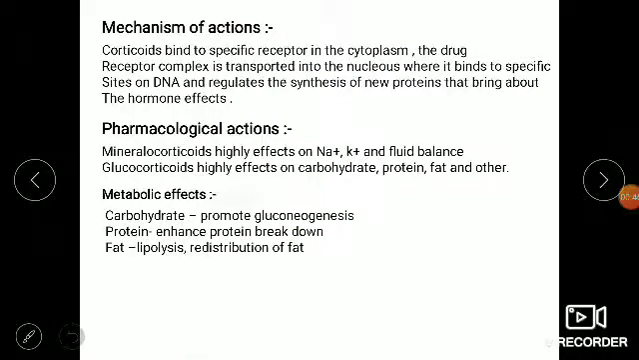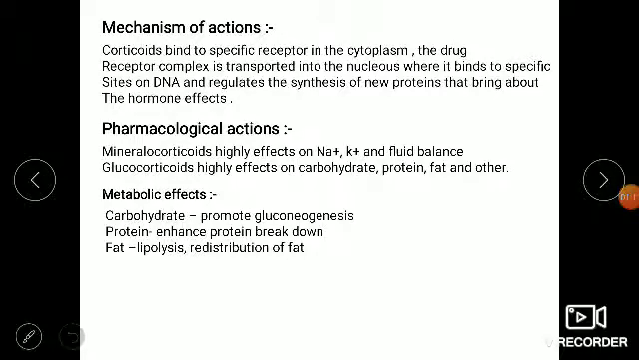For the mechanism of action, all these drugs act in a receptor-mediated way. The specific receptor is present in the cytoplasm. The drug-receptor complex will be formed and will transfer to the nucleus, where it binds to specific DNA. Transcription and translation will occur, new proteins will be synthesized, and that will give the response.